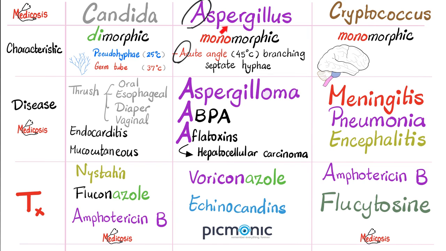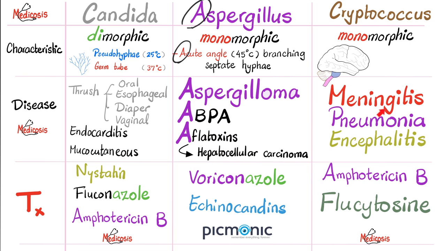As for Aspergillus, it can cause aspergilloma, which is a fungus ball in the lungs, and allergic bronchopulmonary aspergillosis. I've talked about these in my pulmonology playlist. The aflatoxins made by Aspergillus can lead to hepatocellular carcinoma. This is common among farmers in warm climates, such as among the Sudanese farmers.